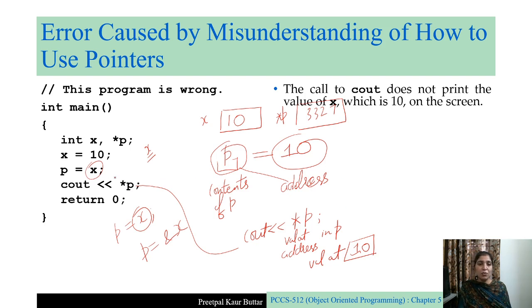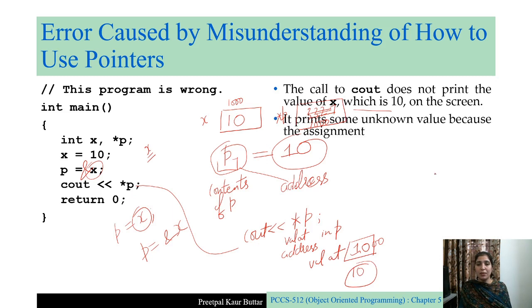Why? Because we have used the pointer wrongly. What is the right way of using it? If we want to print the value of x, which is 10, on the screen, what should be the right way? The right way should be that P contains the address of x. When P contains the address of x, suppose it is 1000, and then you try to print the value at the address in P, then it will give you the value at 1000. What is the value at 1000? The value at 1000 is 10. 10 means the contents of x, right?